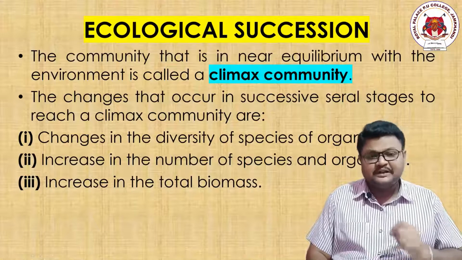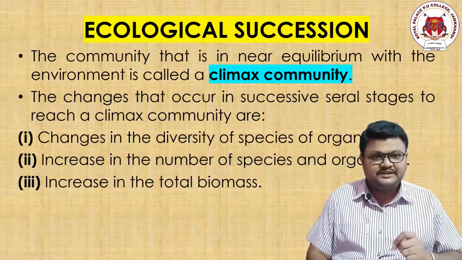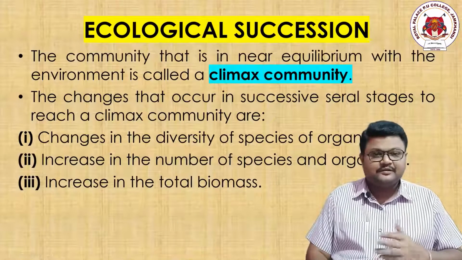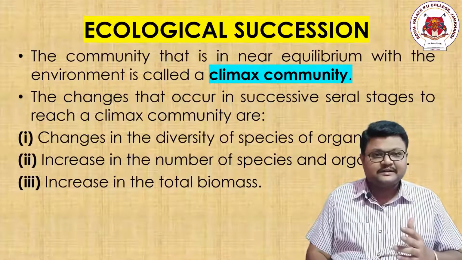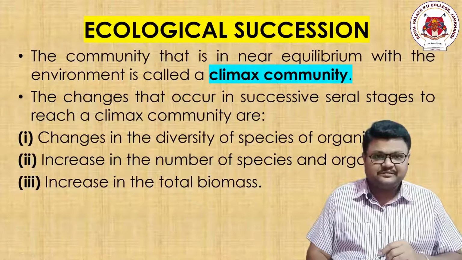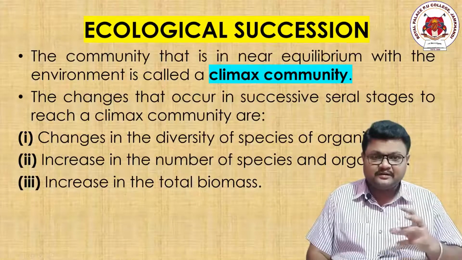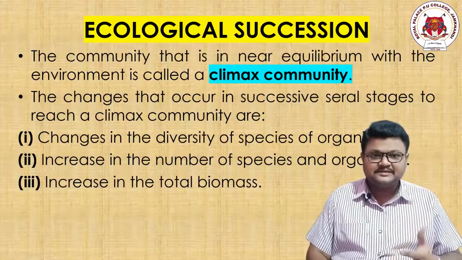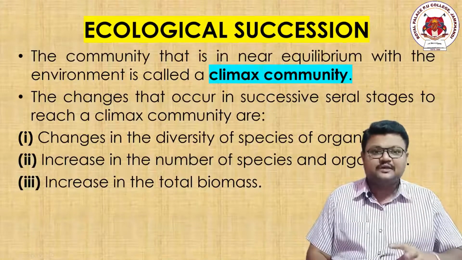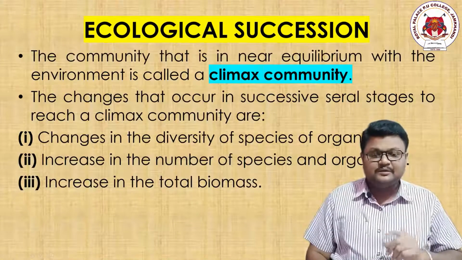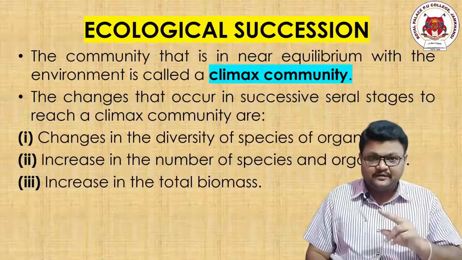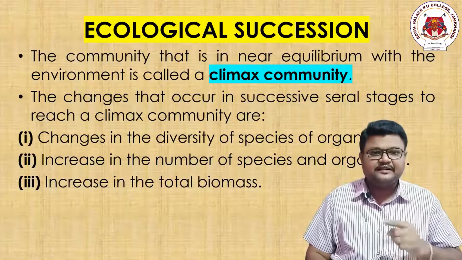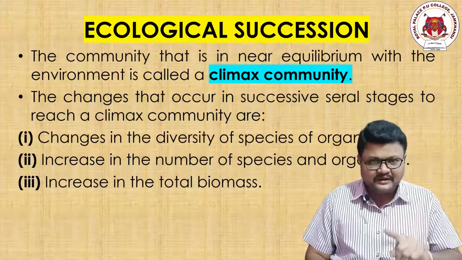Point number 2, increase in the number of species and organisms. This point or the previous point, these are not specifically connected to only one species. We are saying, or nature is saying, that there is an increase in the individual populations, and if the population increases, of course it means an increase in the number of organisms of that particular species.